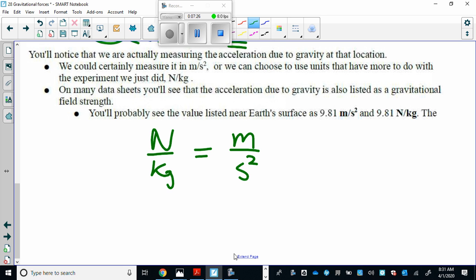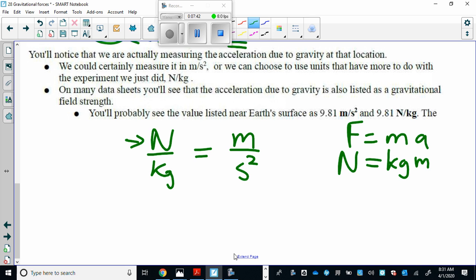A newton is not a fundamental unit. F equals ma, so newtons equal kilograms times meters per second squared.